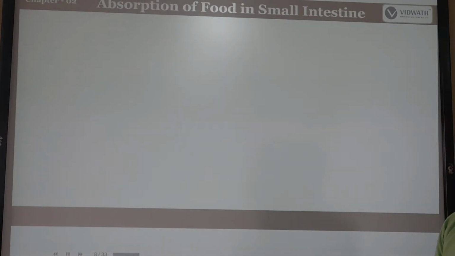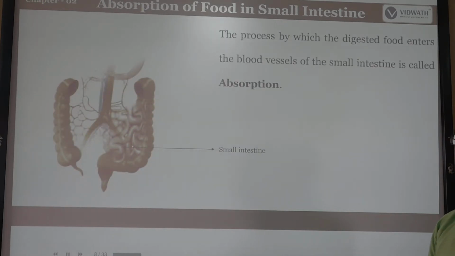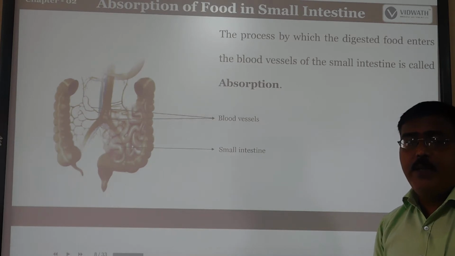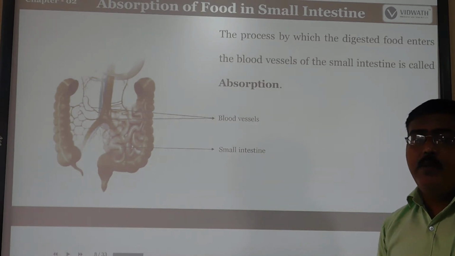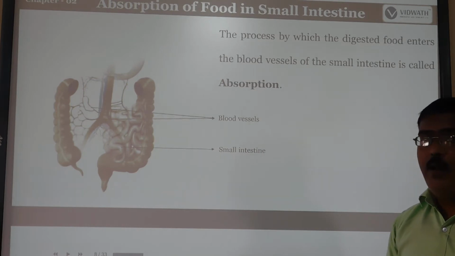Next, after the complete digestion of food in the small intestine, the process by which digested food enters the blood vessels is called absorption. The digested food is absorbed from the small intestine into the blood capillaries, or blood vessels.